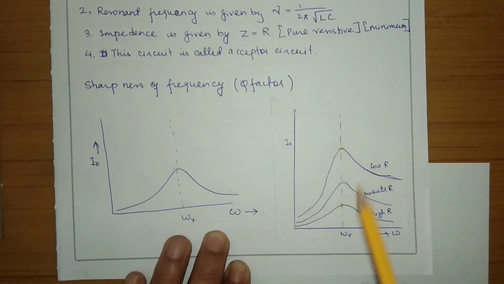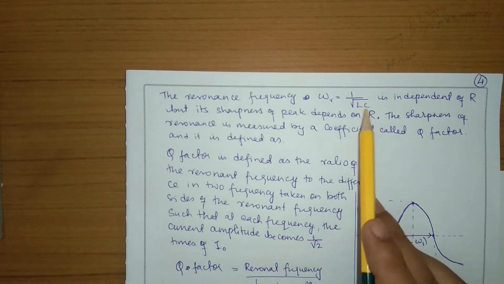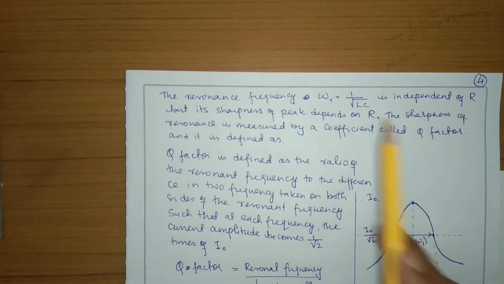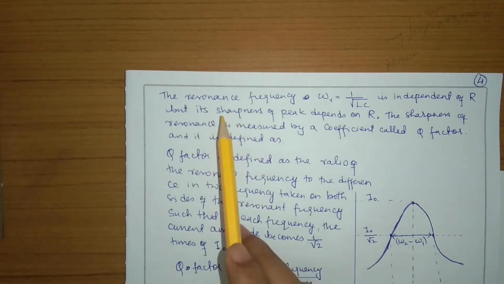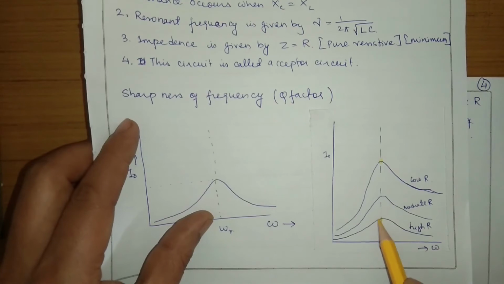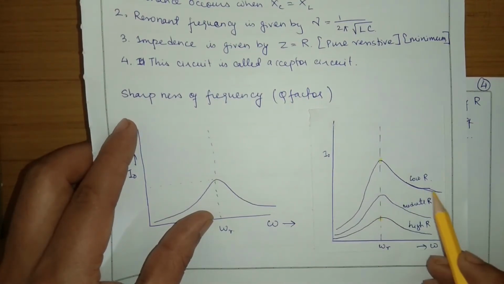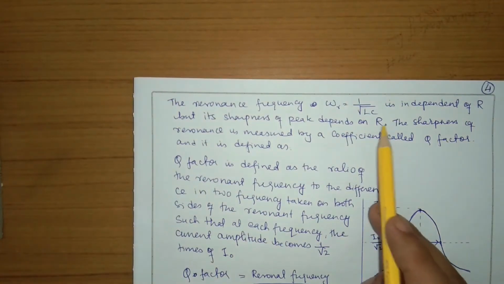So the maximum current through the circuit can be changed by changing the resistance. The resonant frequency is given by 1 by root over LC. There is no R in the equation, so it is independent of R, but the sharpness of the peak depends on R. Here you can see we can make the current maximum by making the resistance small. So it depends on R.